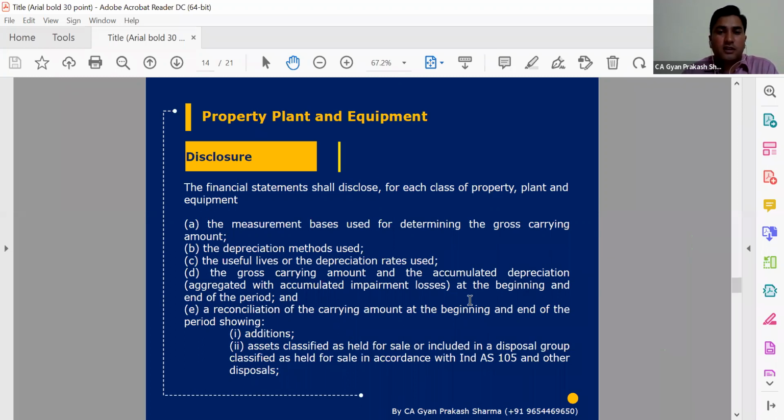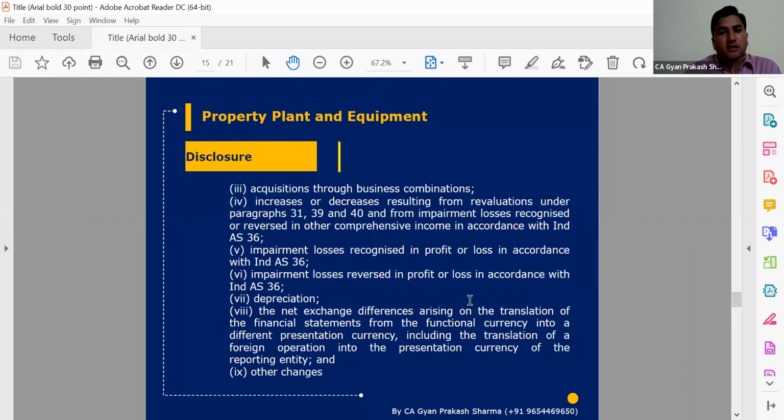We are required to give this specific disclosure, and as an auditor, we are also required to give the same disclosure in the CARO report. Apart from that, any business combinations, goodwill, revaluations, or impairment loss incurred will all be part of the movement schedule, or fixed asset schedule, in the balance sheet. Any exchange difference gain or loss, any impairment loss, etc. So this is the disclosure part we need to consider.